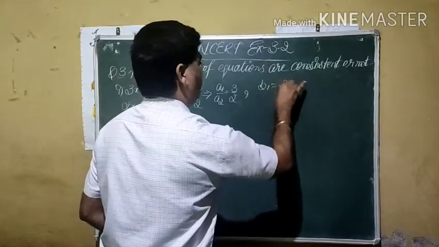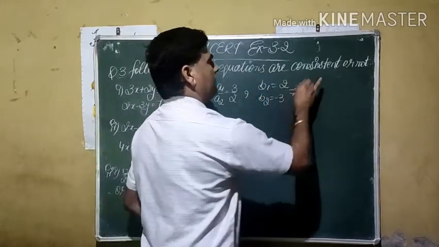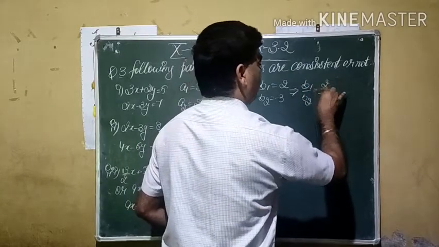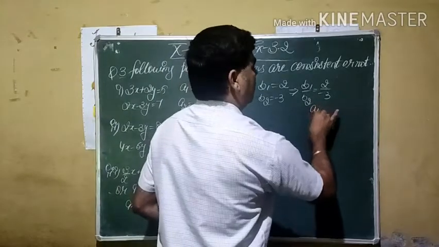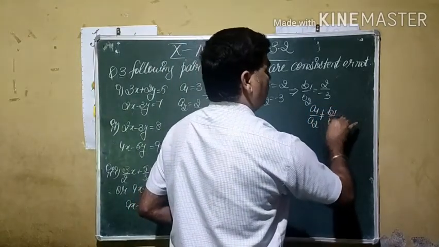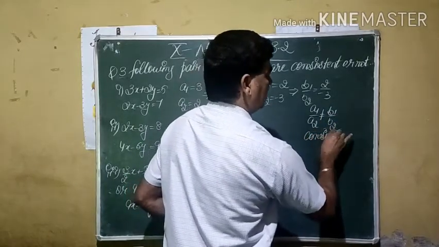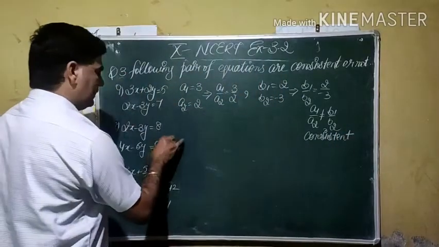B1 is given by 2, B2 is given by minus 3. B1 by B2 is 2 by minus 3, which is different from this one. It means A1 by A2 is not equal to B1 by B2. It means the lines are known as consistent.